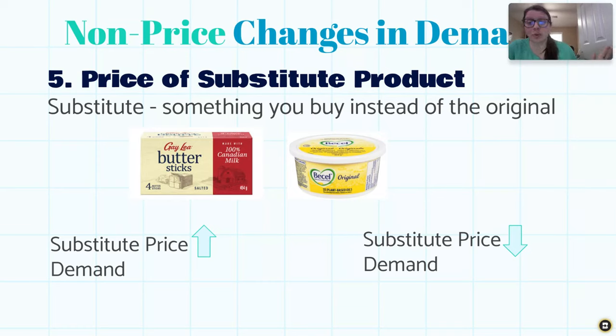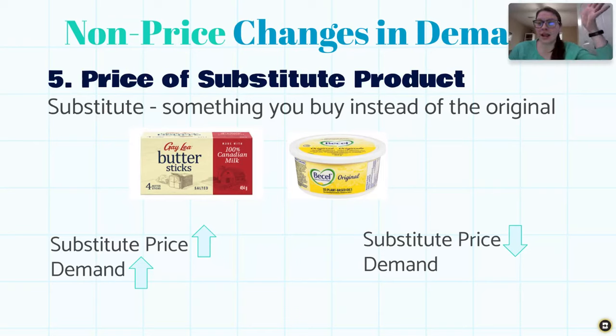I have not changed the price. The price of butter has not changed, okay? But if a lot of the people that always bought margarine or Baysell, all of a sudden the price of their product is much higher, then a bunch of them are probably going to come over and buy my product instead. So when the price of the substitute product goes up, we actually see the demand for our product go up because some people are going to switch over.